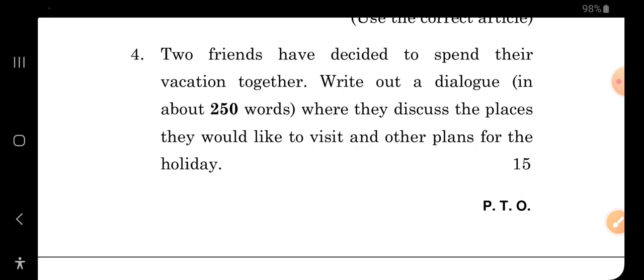ठीक है, तो ये particular चीज़ में एक short overview होगा. It is not that you have to mention everything in that overview. You just have to say that two friends are going for a particular vacation and they are planning to visit this place. बस इतना ही ठीक है, इतना ही ठीक है कि they are particularly trying to visit in Darjeeling and two friends, say suppose Sushil or Rahul, are going for Darjeeling. ठीक है, and then you can start with that.